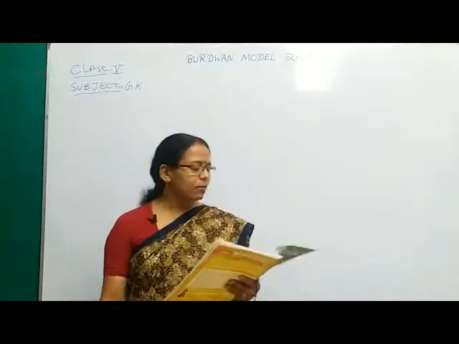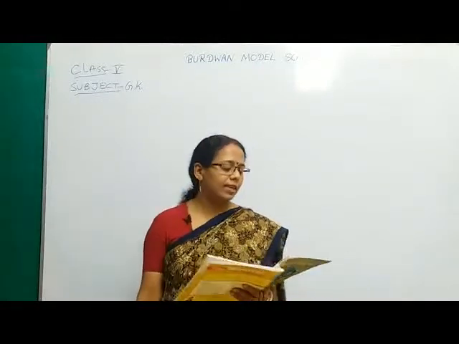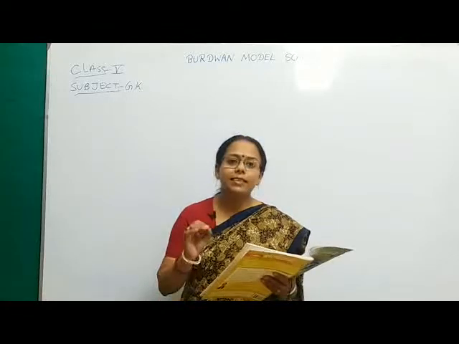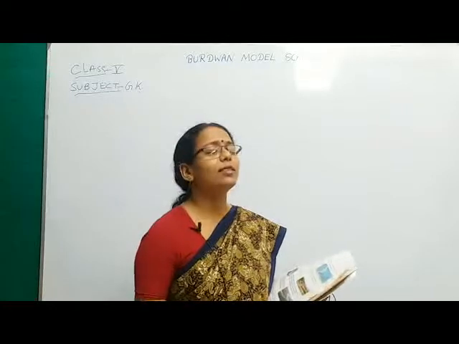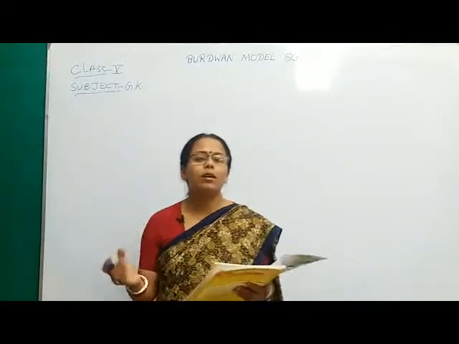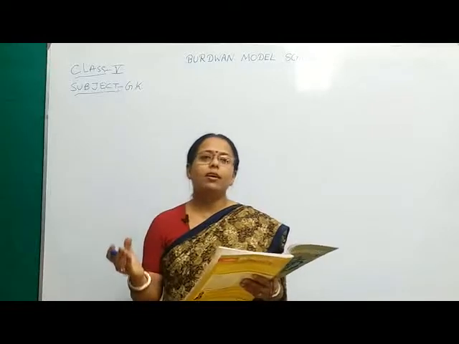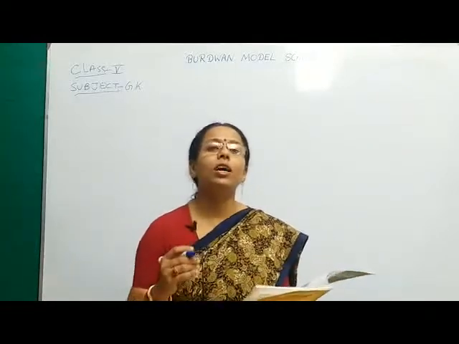So now it comes to the next page, that is page number 10, and your chapter is Earth Extremes. Earth extremes means the deepest part, the highest part, the hottest part, and the coldest part, which are the extreme parts of the earth on the map.